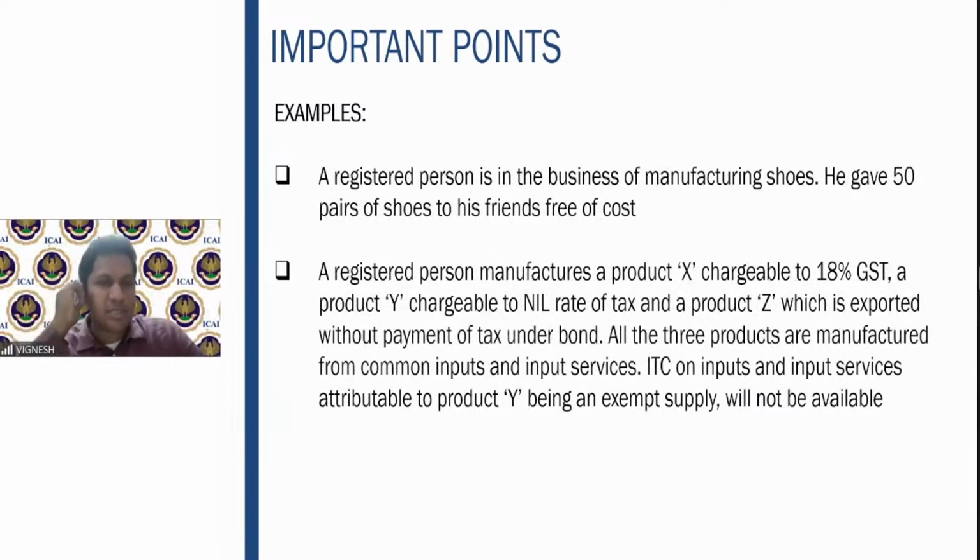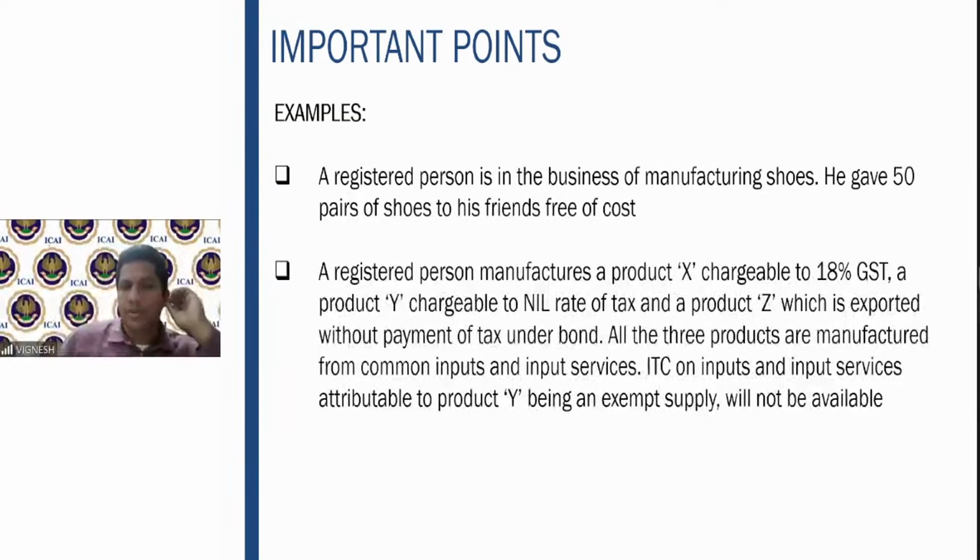Now, a registered person is in the business of manufacturing shoes. He gave 50 pairs of shoes to his friends free of cost. So what happens to the ITC here? Section 17 subsection 5 says that for goods given as gifts or free samples, you will not get the input tax credit. So therefore, in this particular situation, input tax credit will not be available.